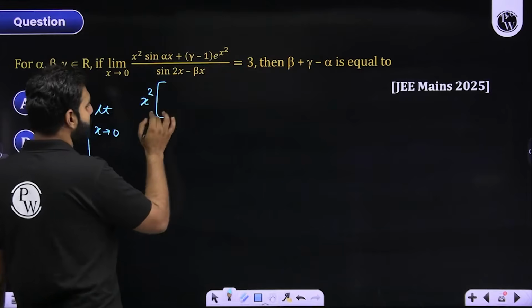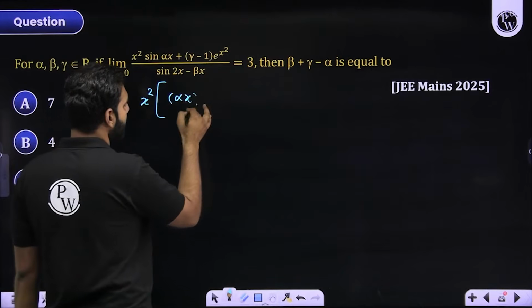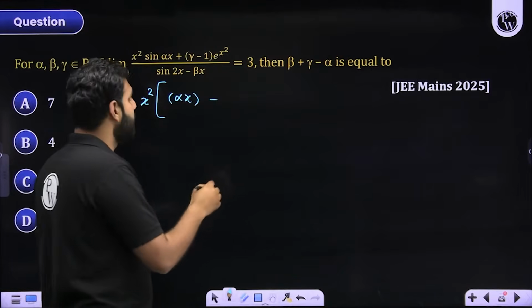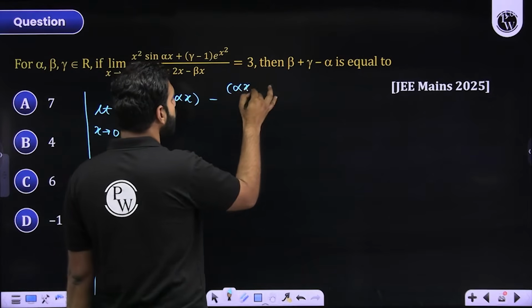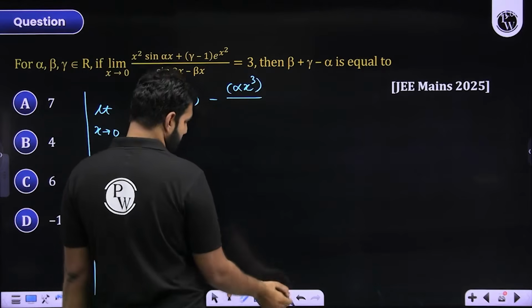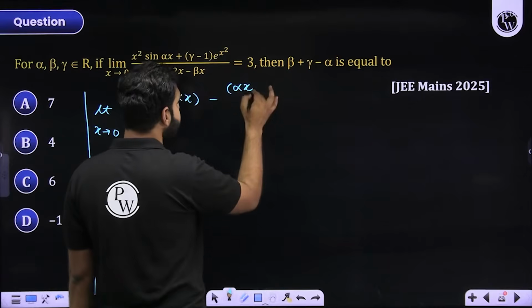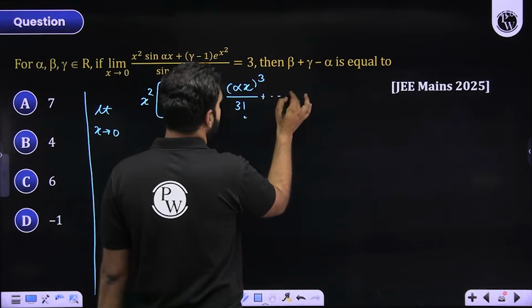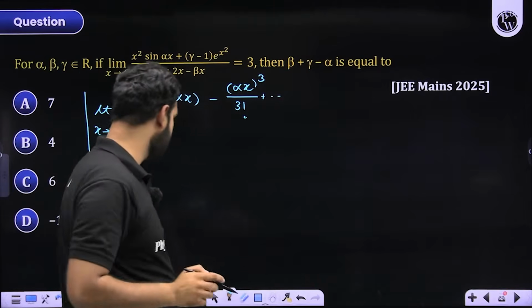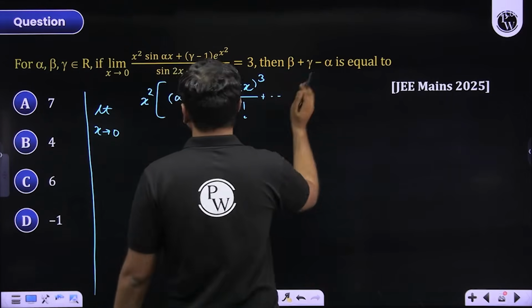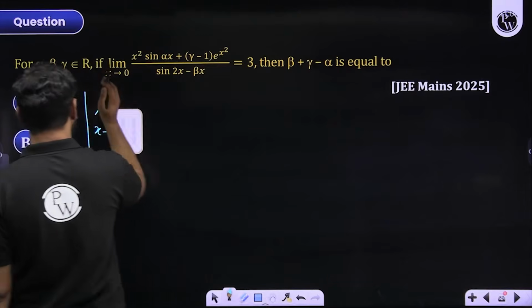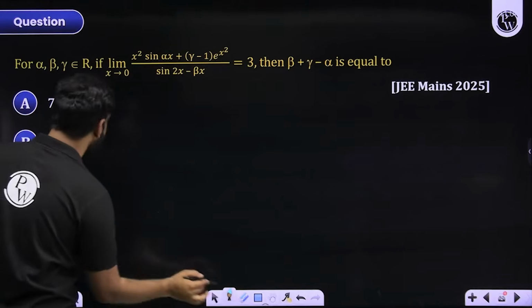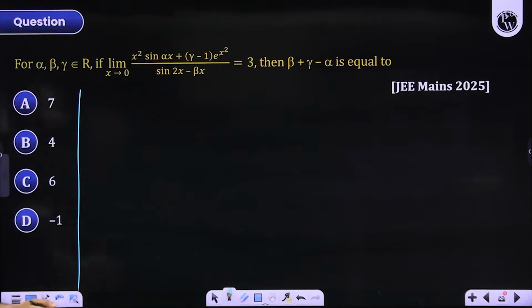Initially, we have alpha x to the power 1. So it will be alpha x to the power 1. Then I'll use minus sign. Then it will be alpha x whole raised to the power 3 divided by 3 factorial and so on. And there will be higher degree terms. So I think that will overlap there, so I need to write it a little bit here. Just give me a second, students. I'll write it somewhere here, so I think it will be more useful.